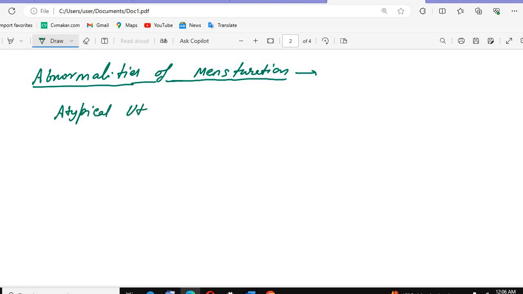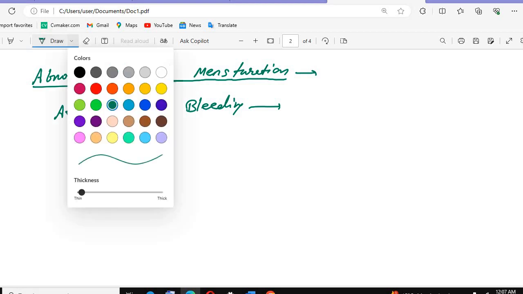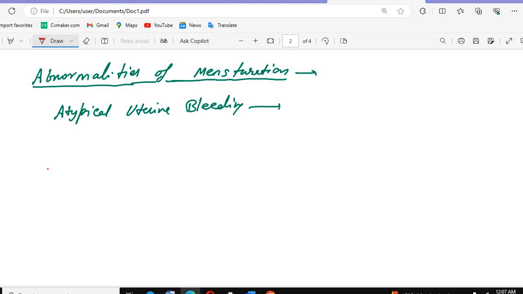So on that basis, let's discuss the atypical uterine bleedings. This topic is also very important for you. Any deviation from the normal menstruation, we call the atypical uterine bleedings. If you're having normal menstrual periods on days 0, 1, 2, 3, 4, getting the menses on these days, that means it's okay.